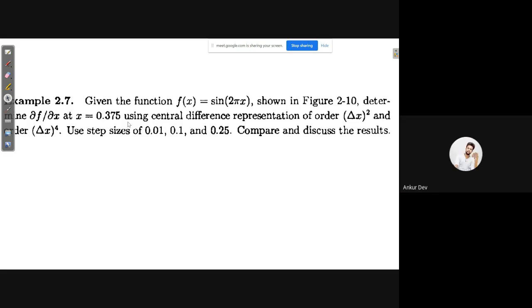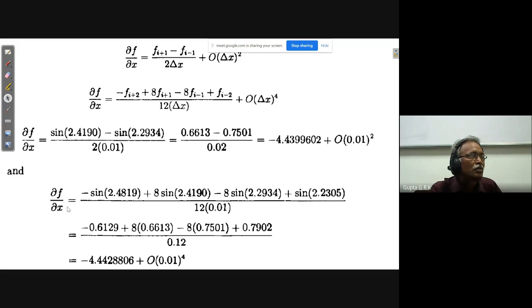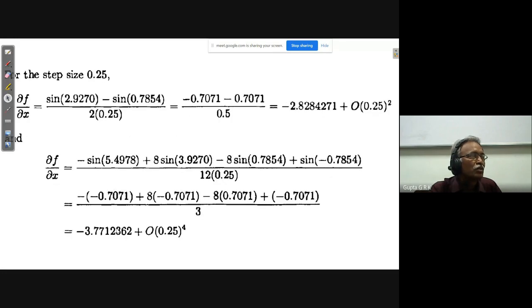Yes, sir. Like that, you have to calculate at this. So ∂f/∂x is this. For the step size 0.1, we got some value, and for the step size 0.25, we got another value. You can then tell which value is good. So I am telling you, with a finer grid you will get a better value, and with a rough, coarse grid you will not get a better value.